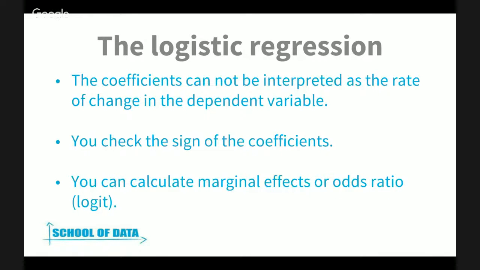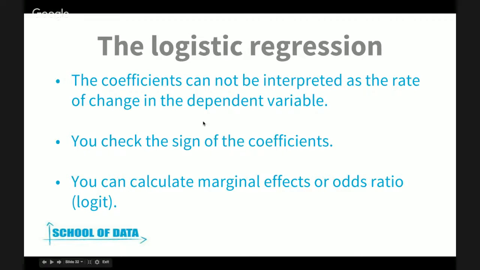I'm not going to go deep into how to interpret this because it's a bit harder than the linear regression type. But the idea is that you know that this exists. And if you want to go further, then you can take some courses, or we can have another Skillshare. But basically, the coefficients cannot be interpreted as the rate of change in the dependent variable, as we saw with the linear regression.